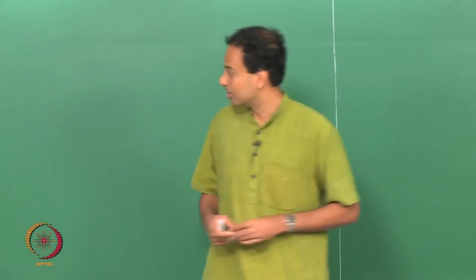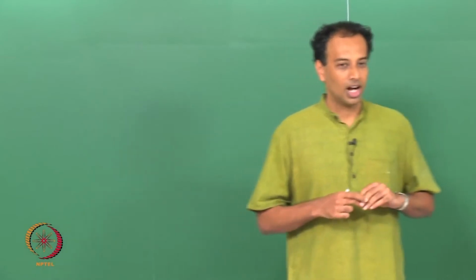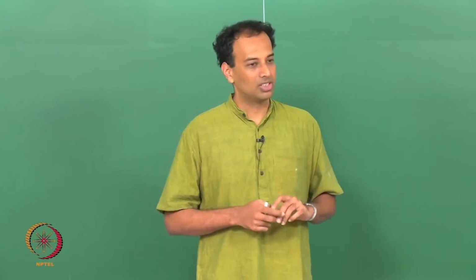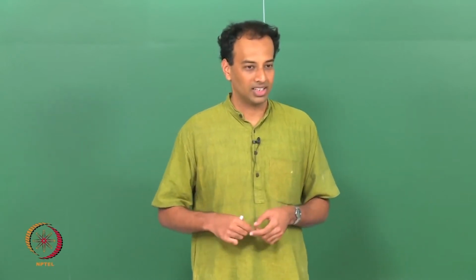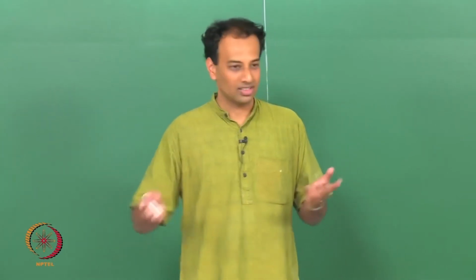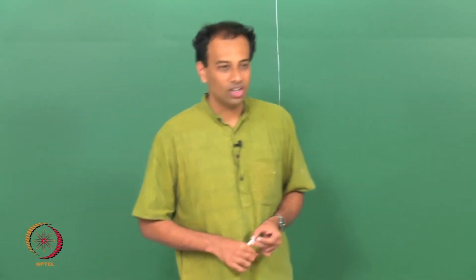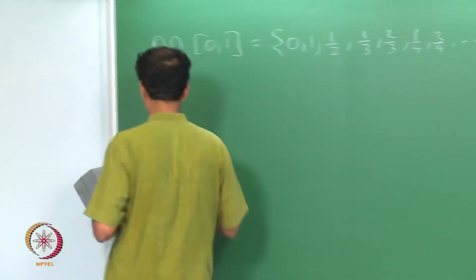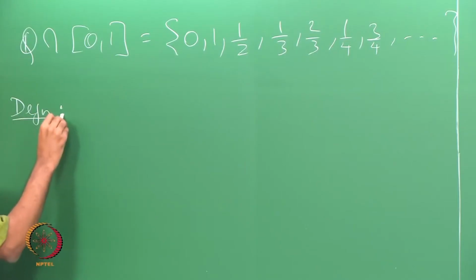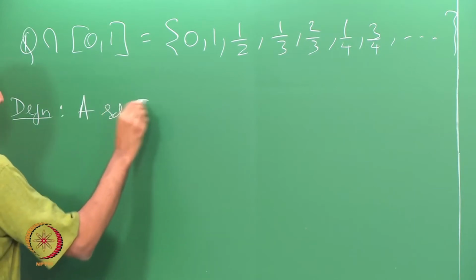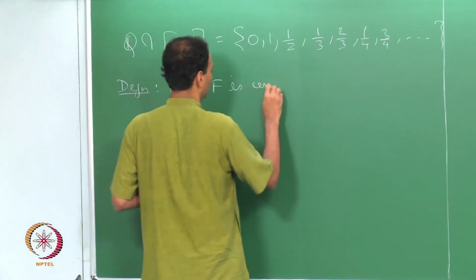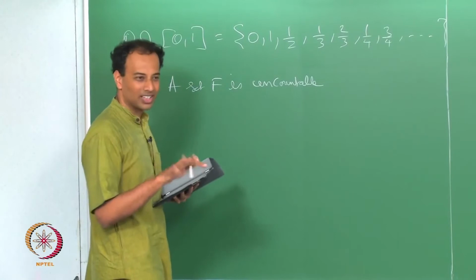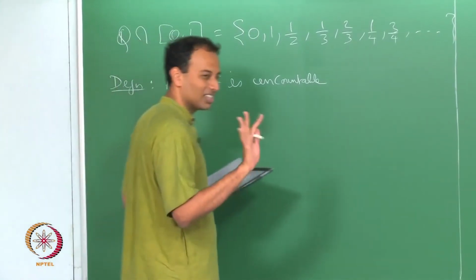Now we move on to the topic of uncountable sets. Here we are going to say that there are certain infinite sets which are truly larger in cardinality than the natural numbers or rational numbers. These are called uncountable sets. The definition is as follows. A set F is uncountable. We do not say uncountably infinite; it is understood that it is infinite, so we just say uncountable.